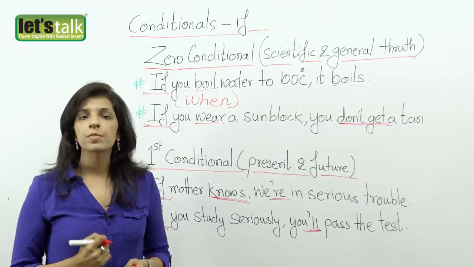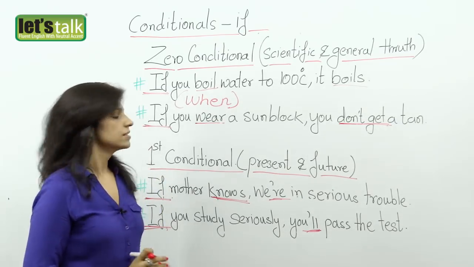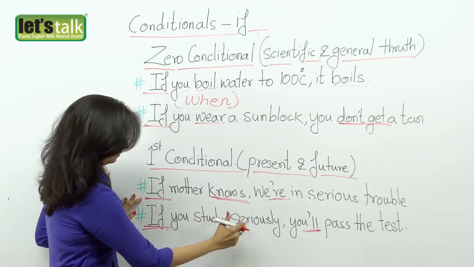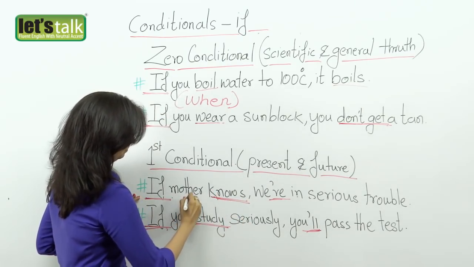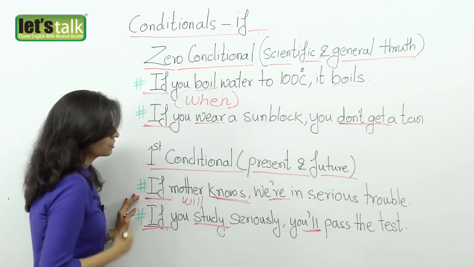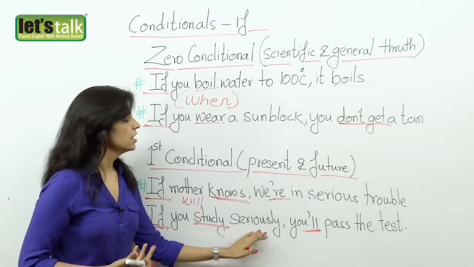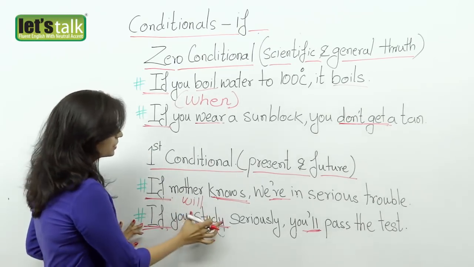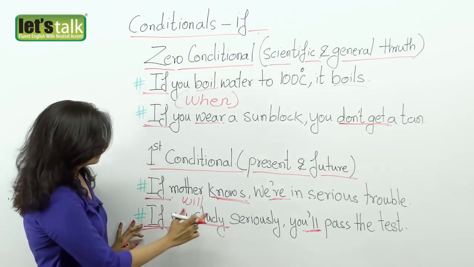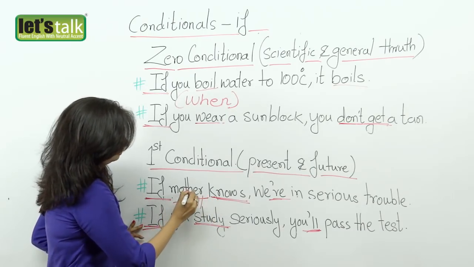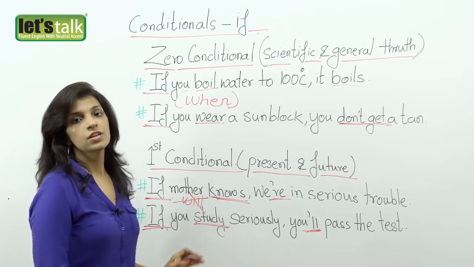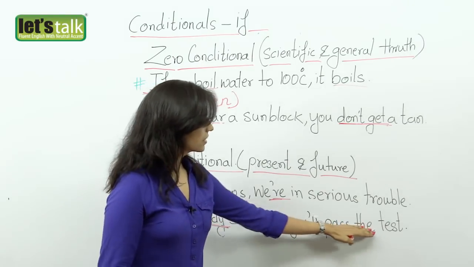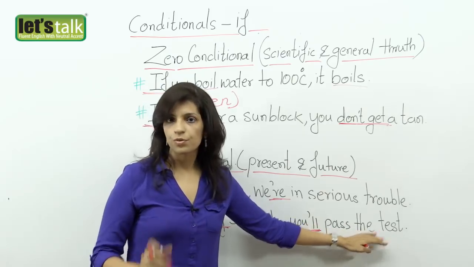Now, friends, please remember one thing. Whenever you start a sentence using if, you never use the immediate verb in the future. Okay. I cannot say if you will study seriously, you will pass. A lot of people make this common error. So, remember the immediate verb after if, in this sentence it is study. Never use the future. So, you say if you study seriously, the latter part of the sentence can come in the future tense, no problem.